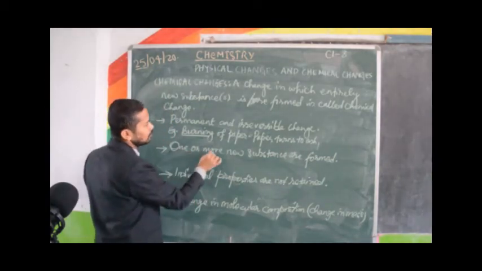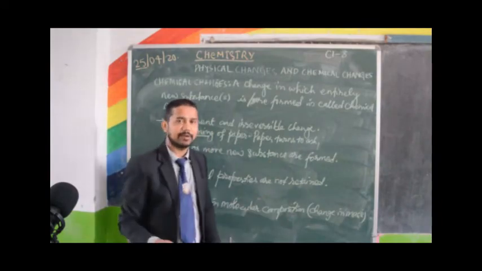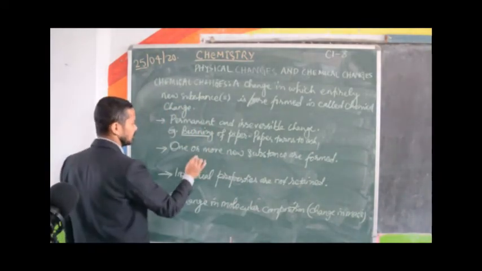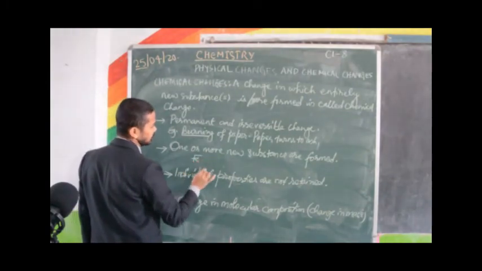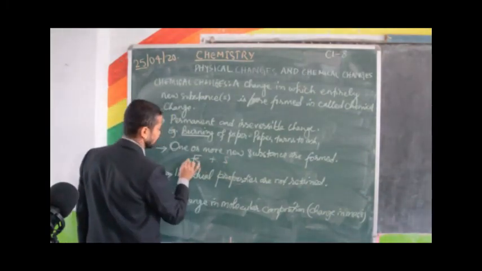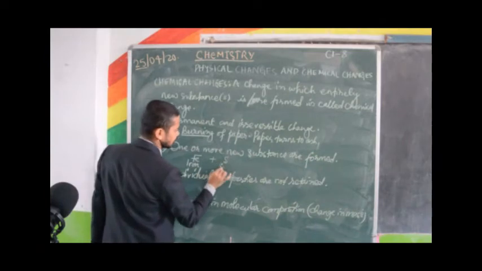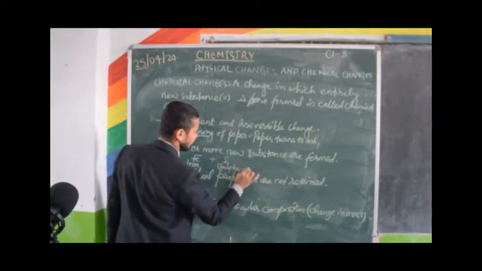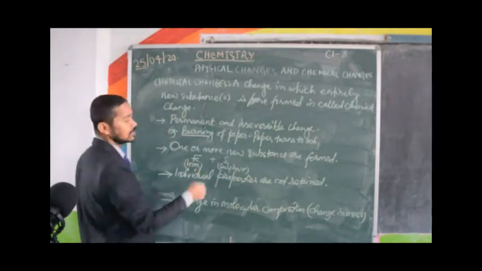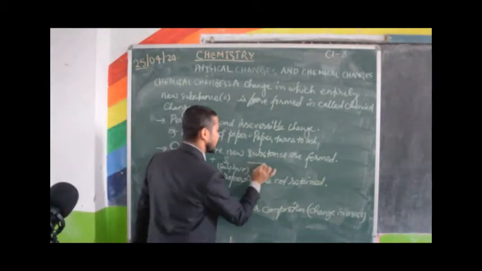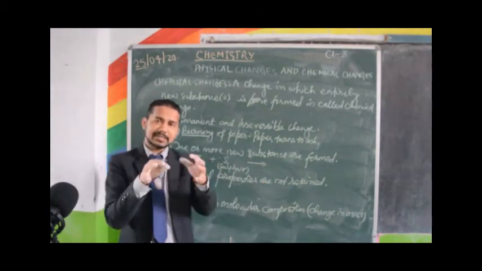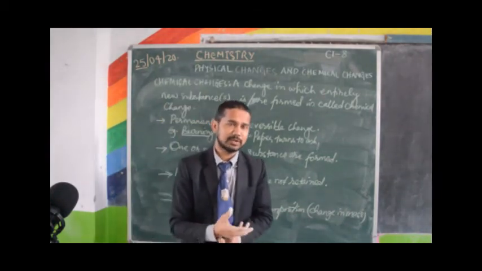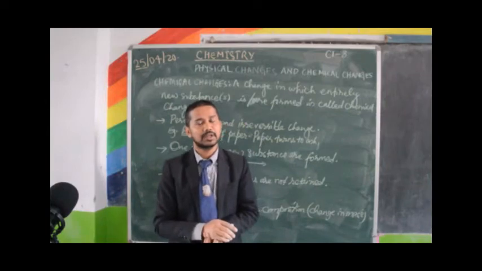Then, one or more new substances are formed. For example, iron plus sulfur. This is iron, this is sulfur. If I mix this iron and sulfur in a bowl, that is a physical change only.